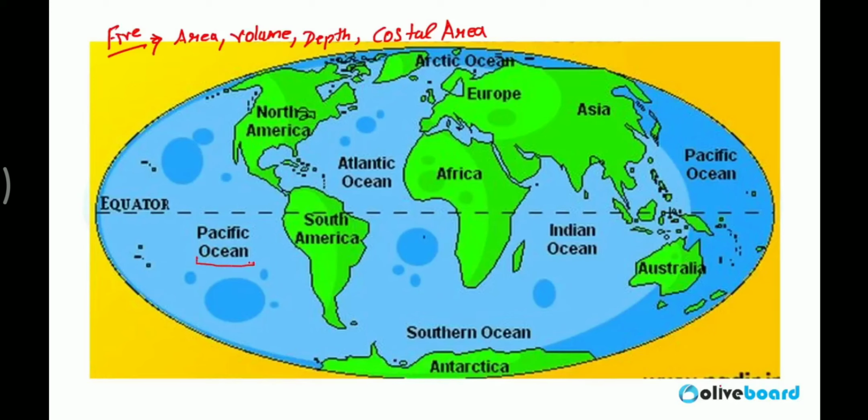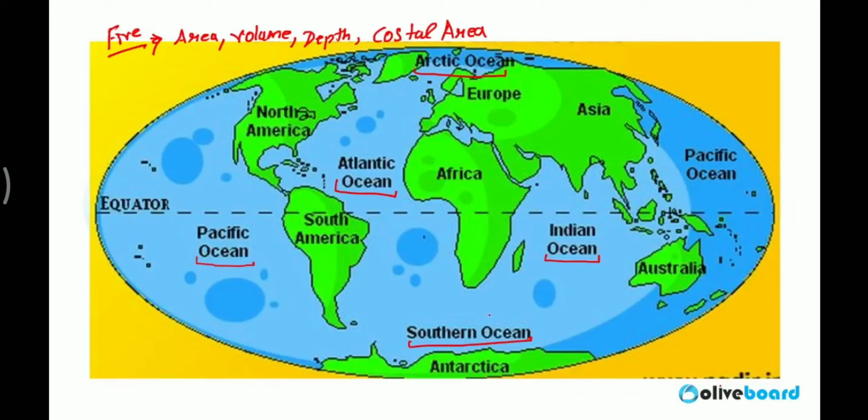Pacific Ocean. How many? 5. Pacific Ocean. Second one, here you can find Atlantic Ocean. Third one, Indian Ocean. Pacific Ocean again on this side, because earth is rounded, right? So this side also it is Pacific Ocean. Fourth one is Arctic Ocean. And fifth one is Southern Ocean, also known as Antarctic Ocean.